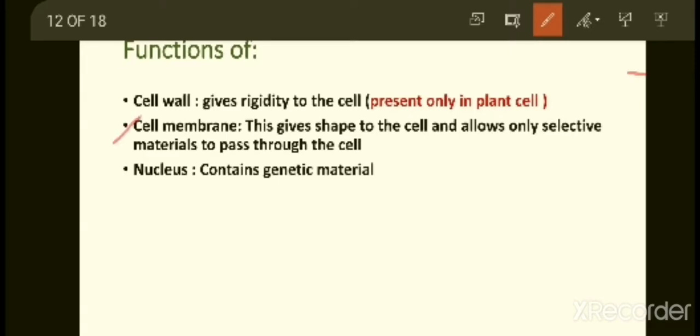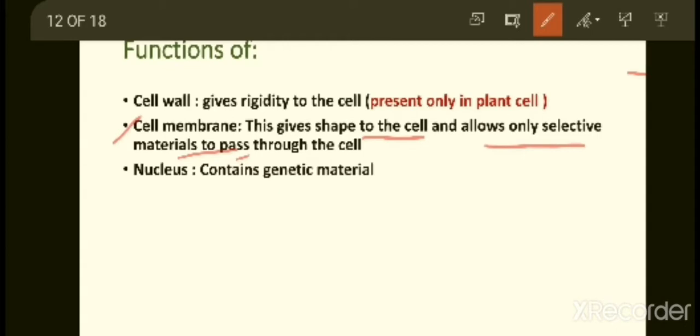And next we have cell membrane. What is the function of cell membrane? Cell membrane gives shape to the cell and it allows only selective materials to pass through the cell. See, now you can see different shapes of the cell. All the cells will not be similar in shape. Each cell is different. So, why is the cell getting that specific shape? That is due to cell membrane.